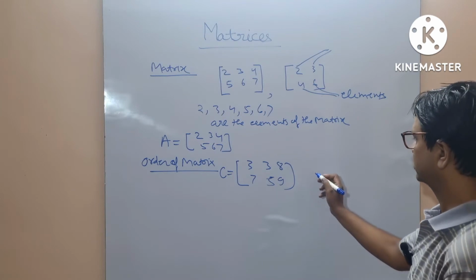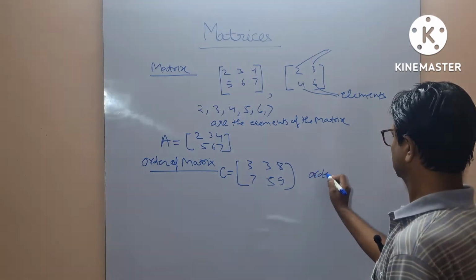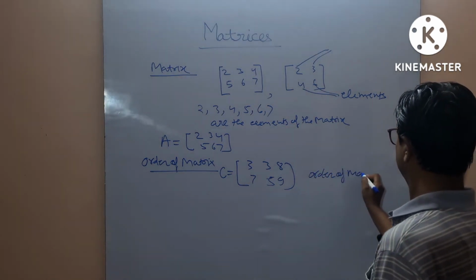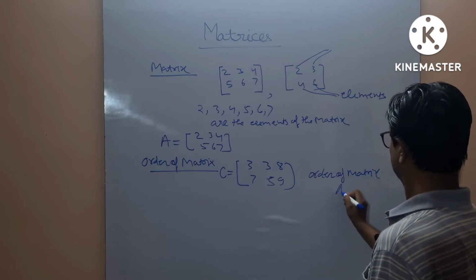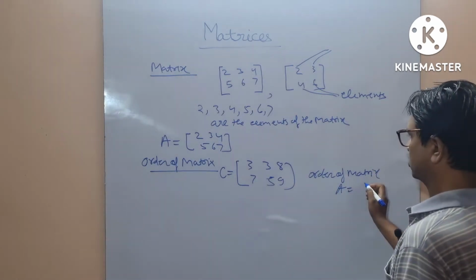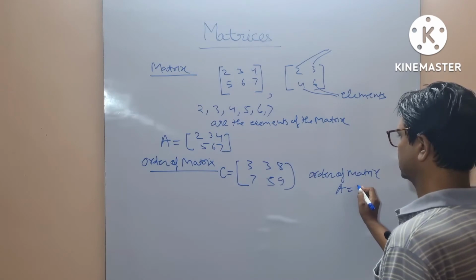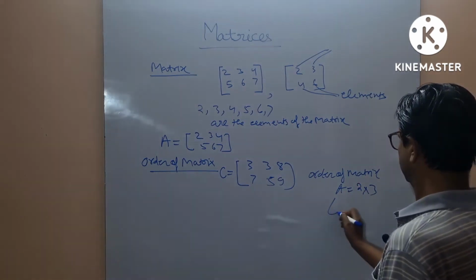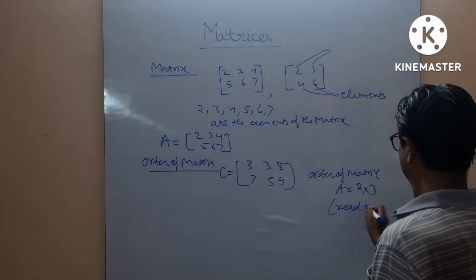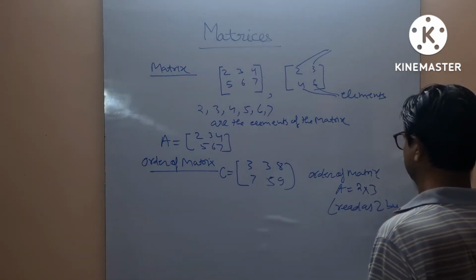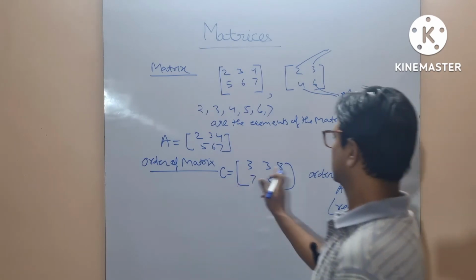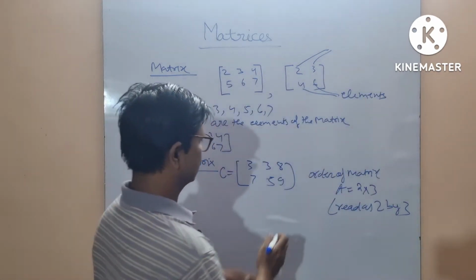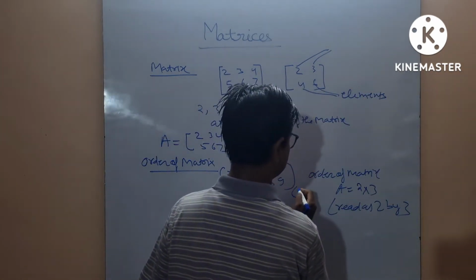Hence the order of the matrix is 2 by 3. It is read as 2 by 3: there are 2 rows and 3 columns, hence its order will be 2 by 3.